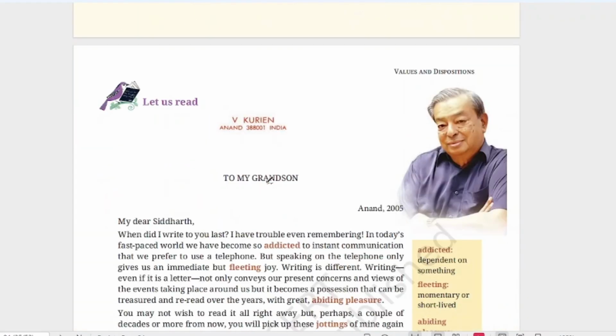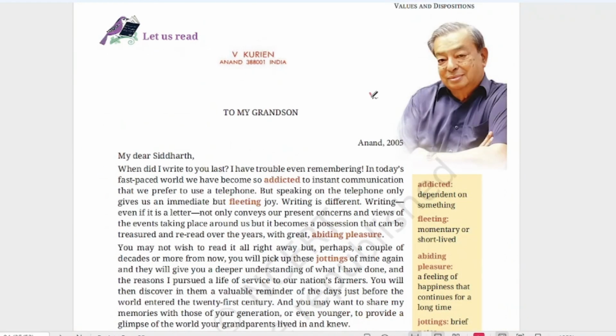So this is the activity. Now let's start the lesson. Verghese Kurien, Dr. Verghese Kurien. He is writing a letter to his grandson. My dear Siddharth. Siddharth is the name of his grandson. When did I write to you last? I have trouble even remembering.